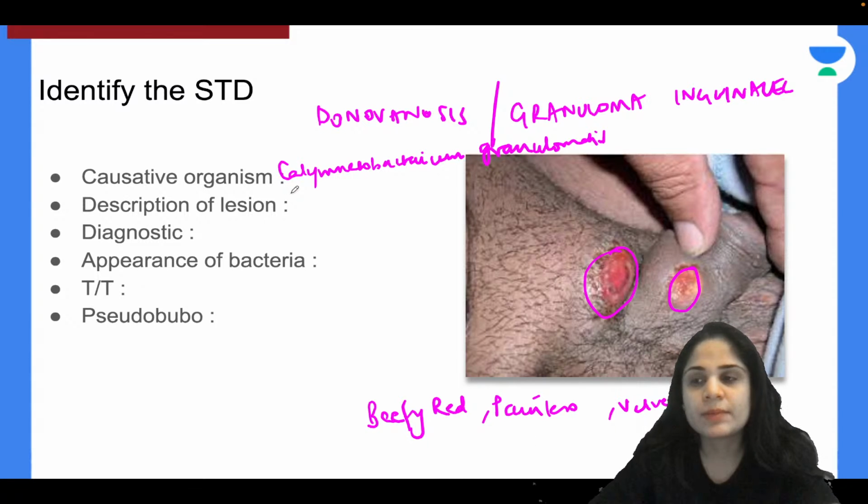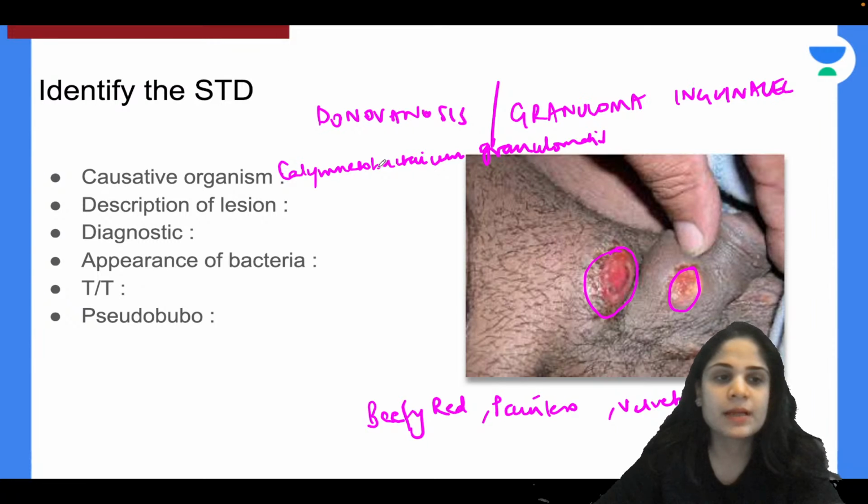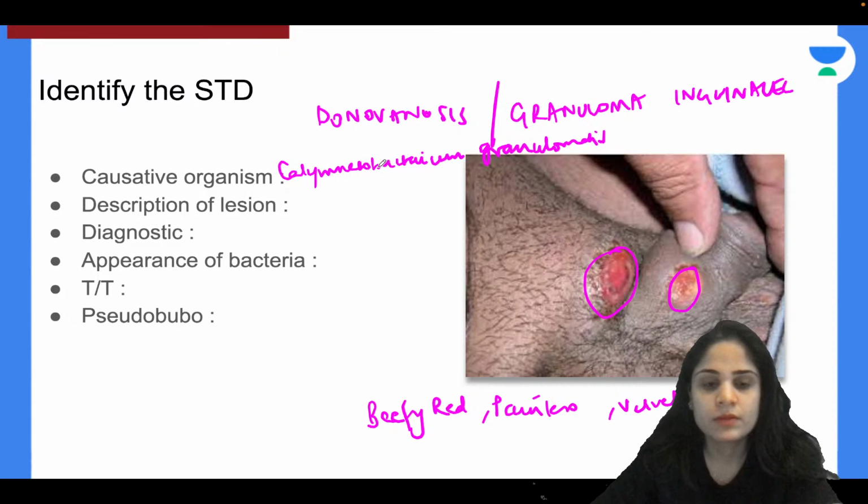Okay, now can you tell me what is the diagnostic criteria for this lesion, or the diagnostic appearance, the microscopic appearance of this bacteria that you see, which will help you identify that this is Calymmatobacterium granulomatis? Very specific appearance of the bacteria.